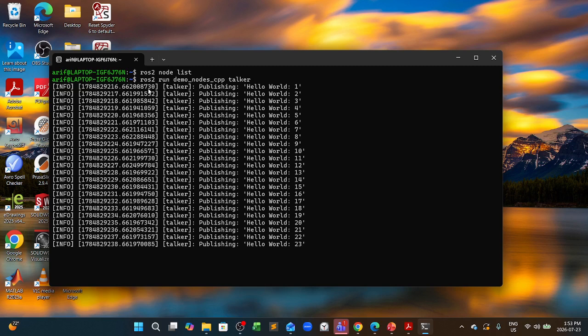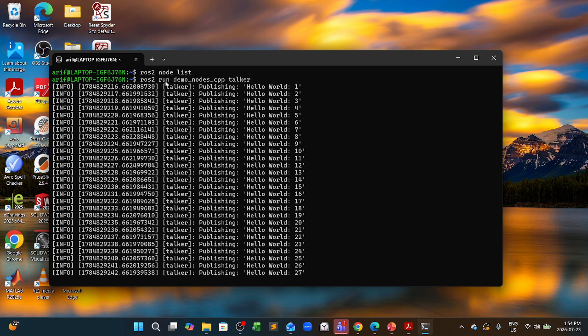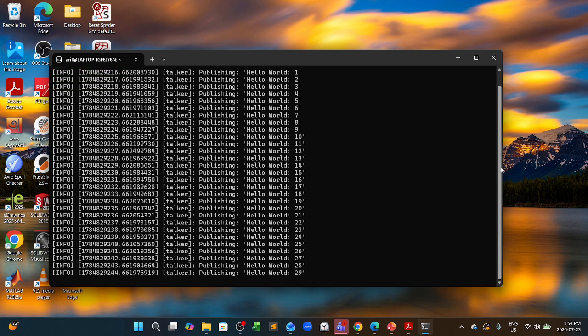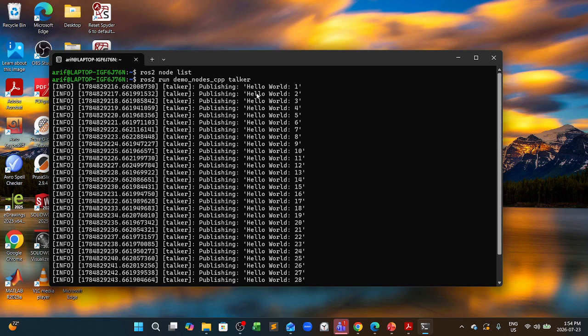So what's happening here when we are executing this command line, ROS2 run demo_nodes_cpp talker, is that a program is executed which creates data, that is hello world, and it continuously creates data.